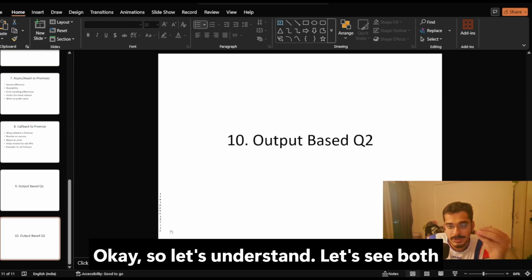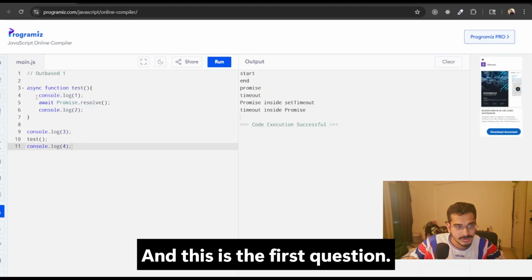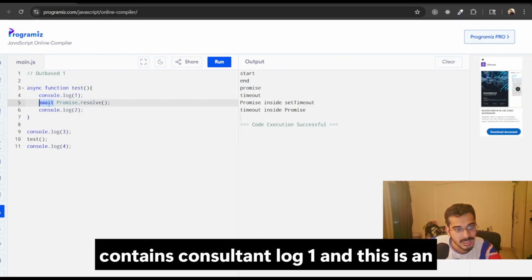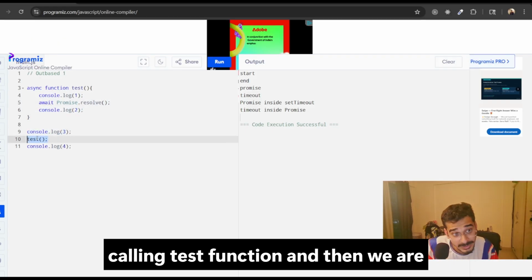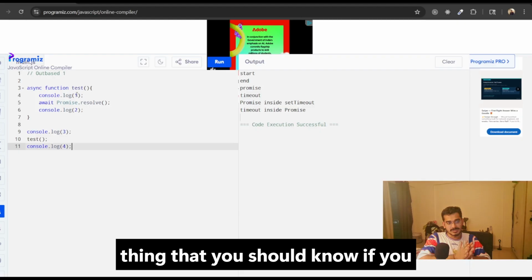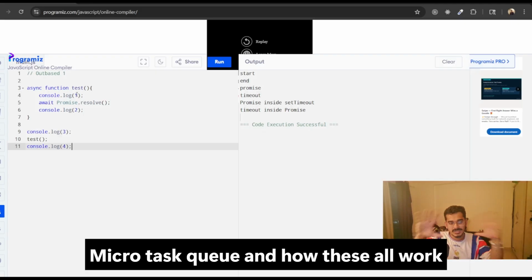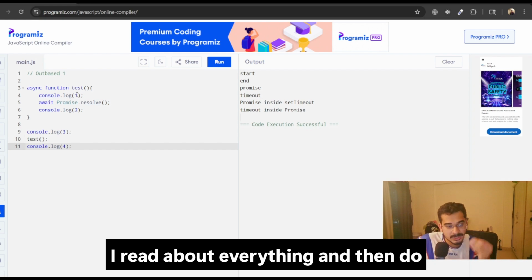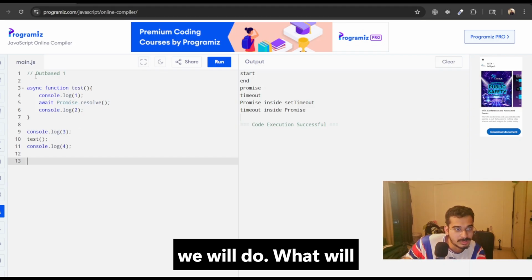Let's see both of the output based questions. This is the first question. We have an async function test which contains console.log 1, then there's an await, then we log 2. Outside we have 3, then we call the test function, and then we log 4. Whenever you do these kinds of questions, you should know a few concepts of the event loop, microtask queue, macrotask queue, and how they all work together. What is the priority? Read about everything and then do this question for interview prep. Now, what will be the output?